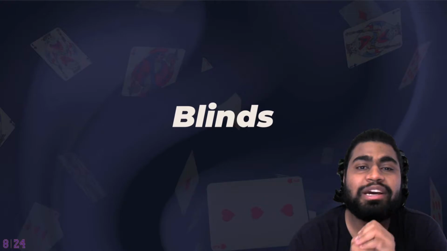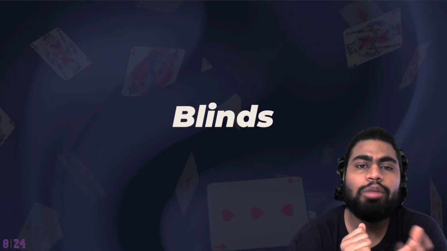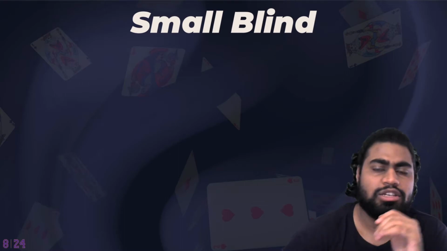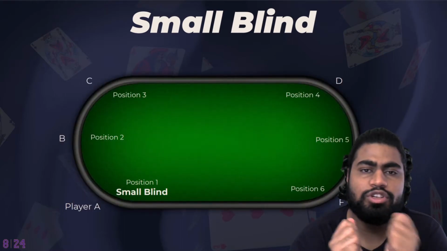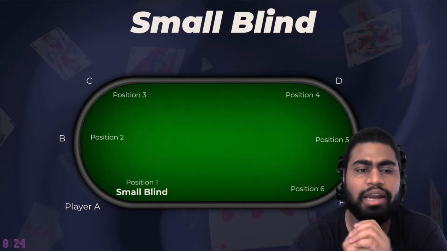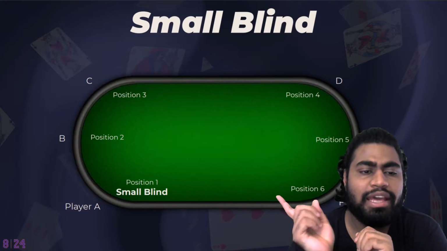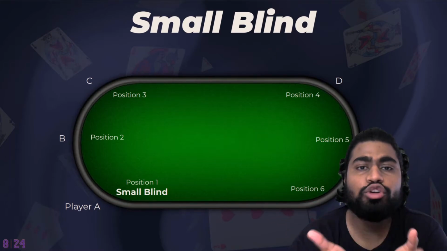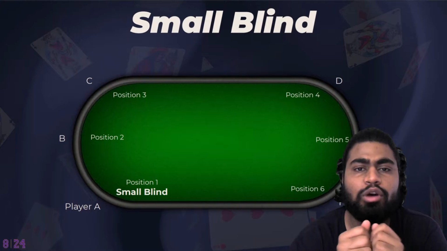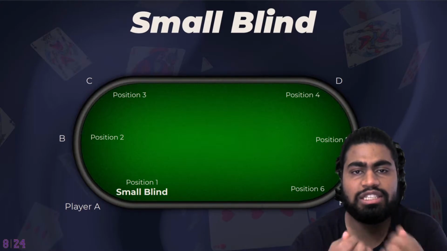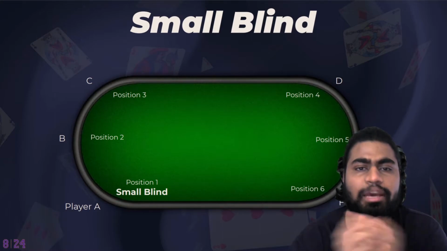So there are typically two blinds in the game, small blind and big blind. So let's see small blind. Small blind is basically the first position on the game. So whoever is starting the game, the first player becomes the small blind. In our case, player A is playing at position 1. So player A is the small blind. Before you join any table, you know the amount that the small blind needs to give before each game. So you can join the game accordingly.